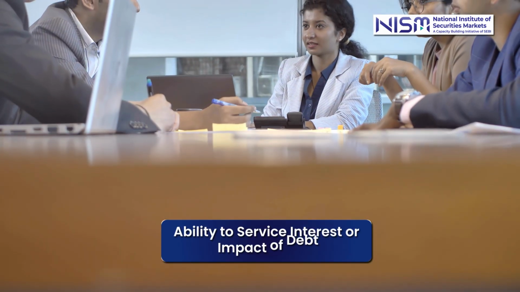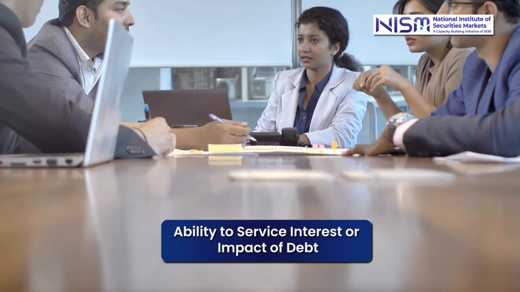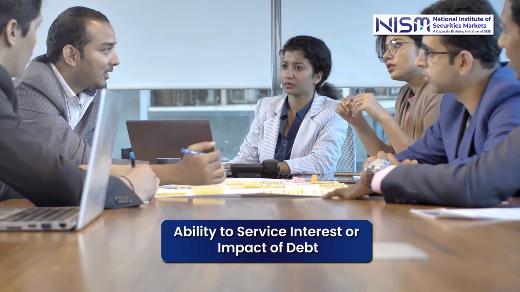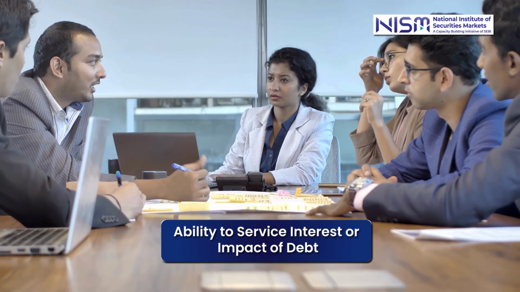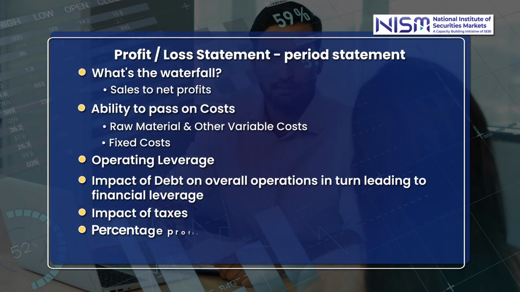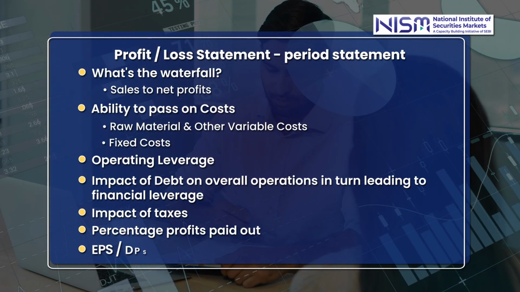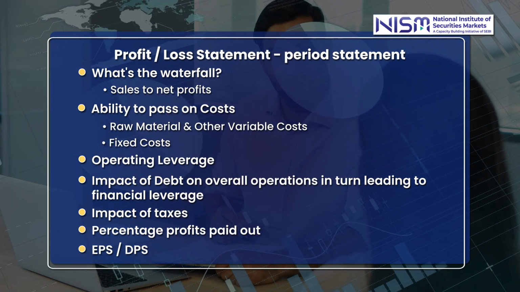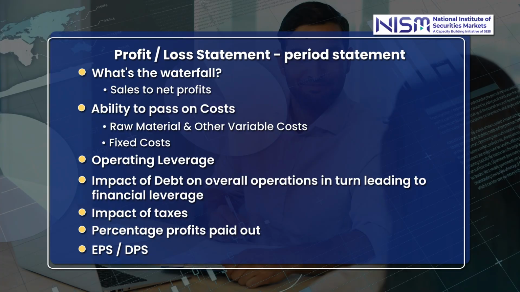The ability of the company to service interest, or the impact which debt has on the overall operations, also referred to as the financial leverage, can be assessed from the P&L. The impact of taxation, the percentage profits paid out as dividend and the percentage profits retained as retained earnings to fund its future growth plans would also flow from the profit or loss statement.